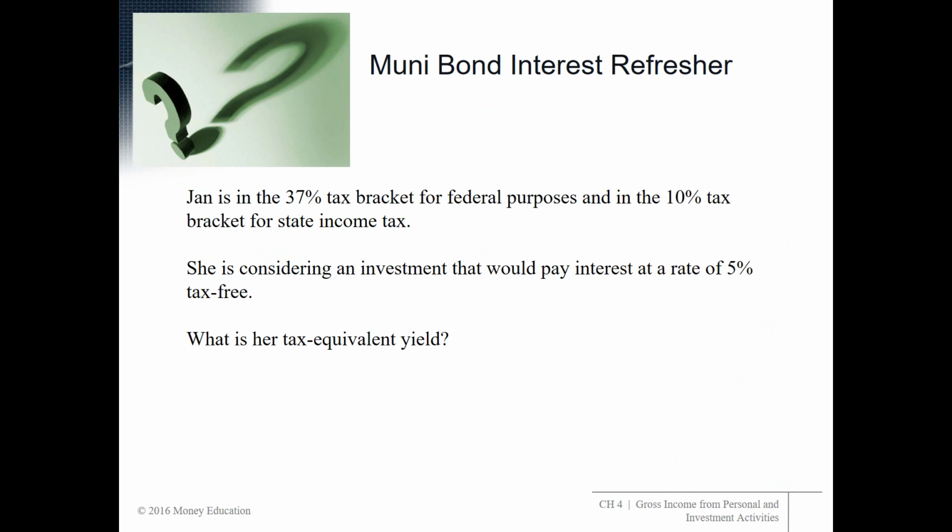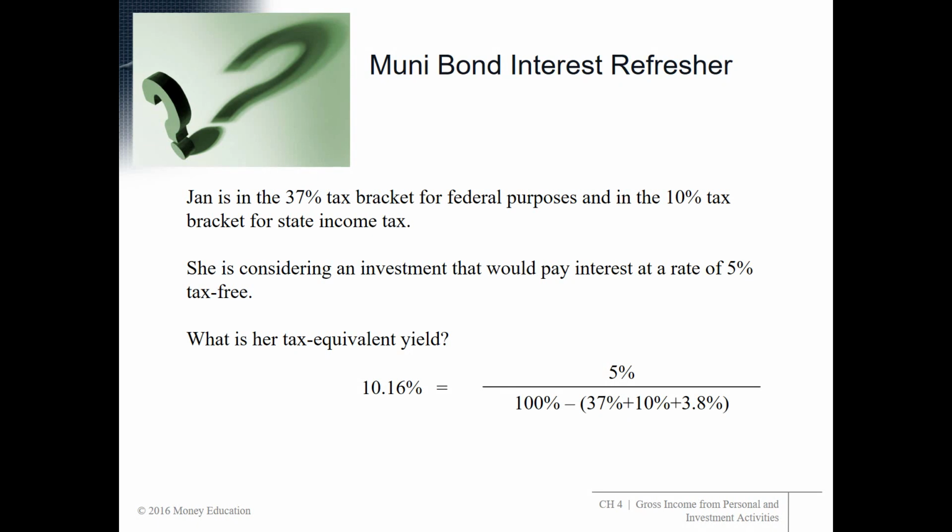Okay, refresher for municipal bond interest calculation. Jan is in the 37% tax bracket for federal purposes and the 10% tax bracket for state income tax. She is considering an investment that would pay interest at the rate of 5% tax-free. What is her tax equivalent yield? So please pause and figure that out.